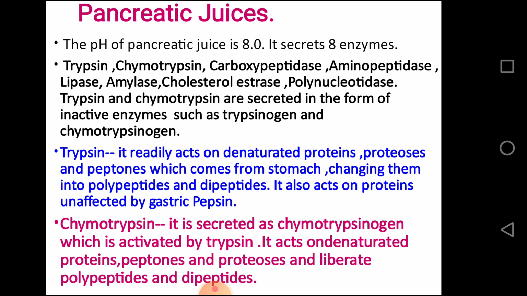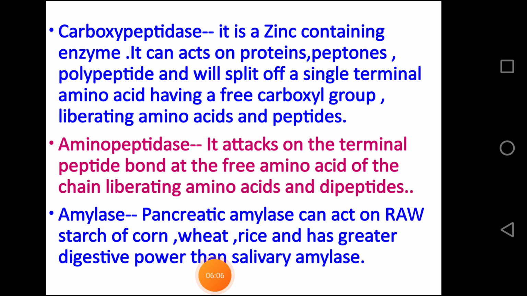Trypsin is an enzyme that readily acts on denatured proteins, proteoses and peptones which come from the stomach, changing them into polypeptides and dipeptides. Chymotrypsin does the same function. Carboxypeptidase is a zinc-containing enzyme. It can act on proteins, peptones, and polypeptides and will split off a single terminal amino acid having a free carboxyl group, liberating amino acids and peptides.